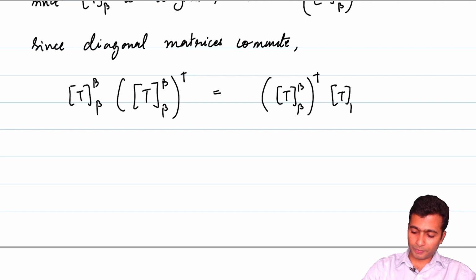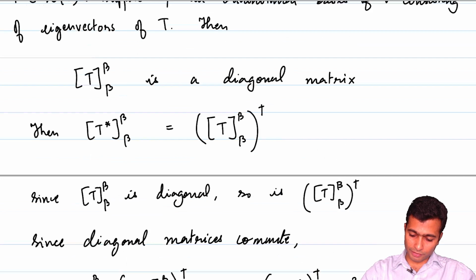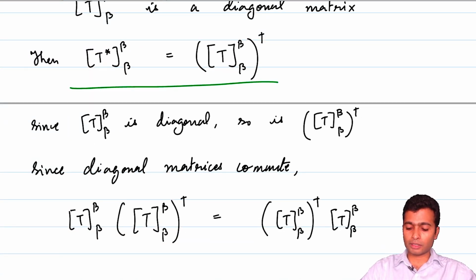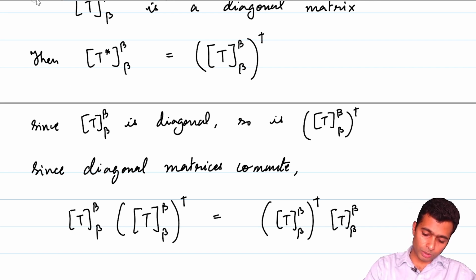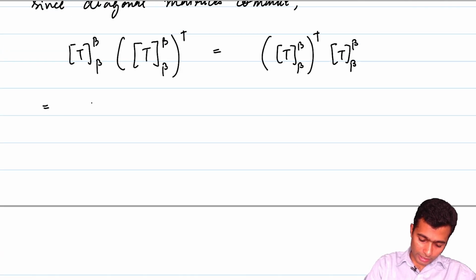Now we will invoke whatever we have just observed from the previous week. We know that the adjoint of the matrix of T with respect to beta is the matrix of the adjoint. Let us use that. Let me write one more step.